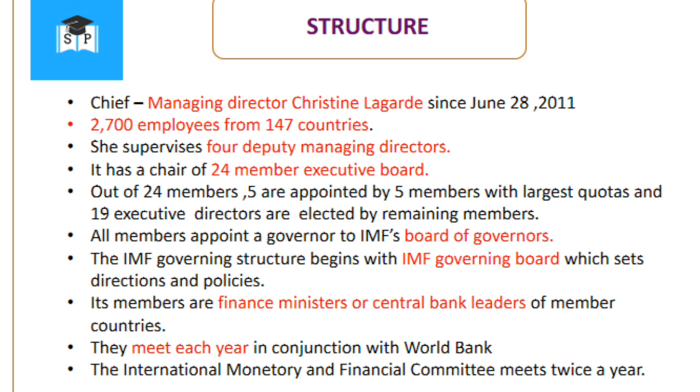The IMF has a 24-member executive board. Out of the 24 members of the executive board, 5 are appointed by the 5 members with the largest quotas, and the 19 executive directors are elected by the remaining members. All members appoint a governor to the IMF's board of governors. The IMF governing structure begins with the board of governors, which sets the directions and policies of IMF. Its members are the finance ministers or central bank leaders of member countries. They meet each year in conjunction with the World Bank. The International Monetary and Financial Committee meets twice a year.